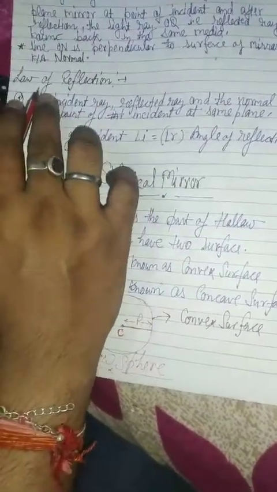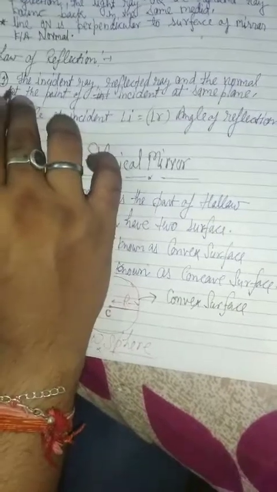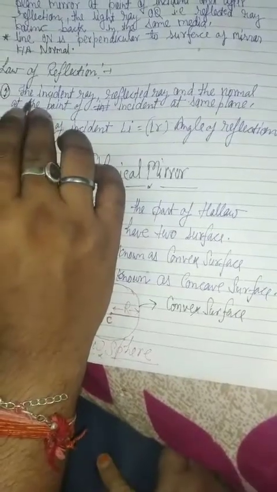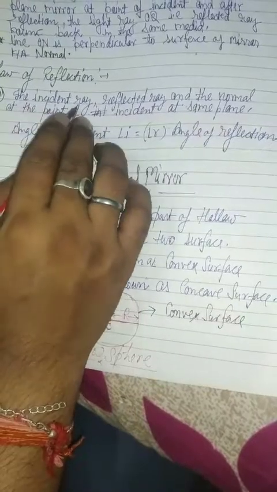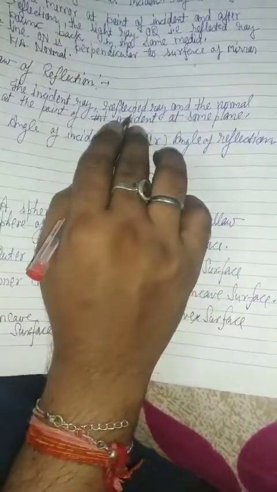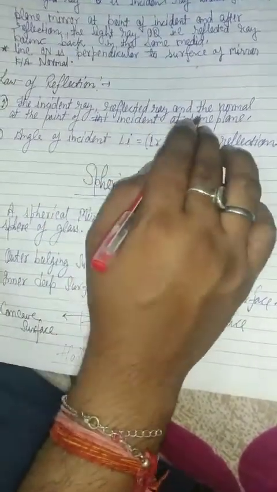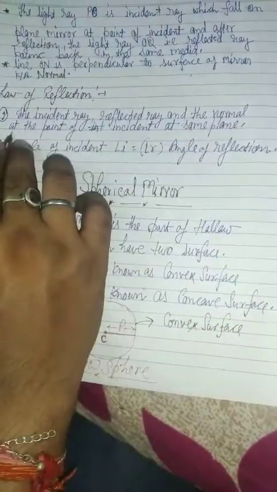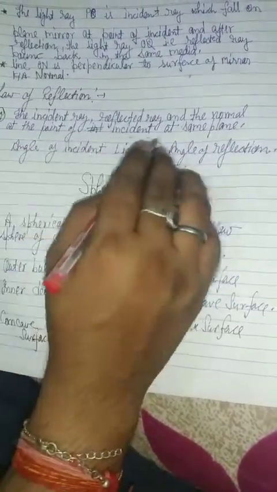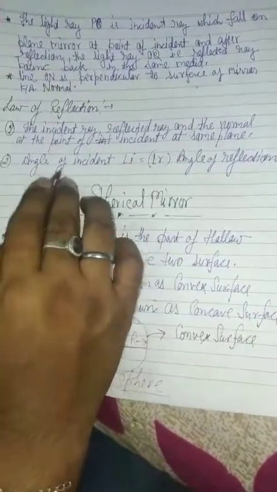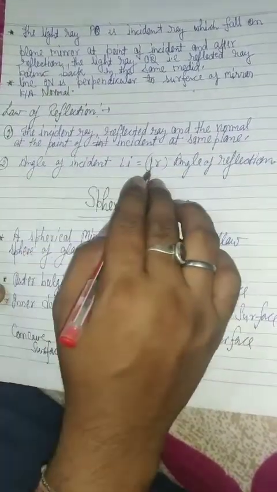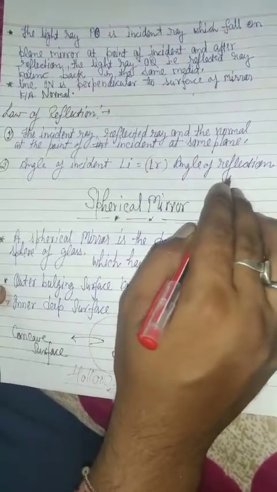Laws of reflection. First law: the incident ray, the reflected ray and the normal at the point of incidence lie in the same plane. Second law: the angle of incidence is equal to the angle of reflection.